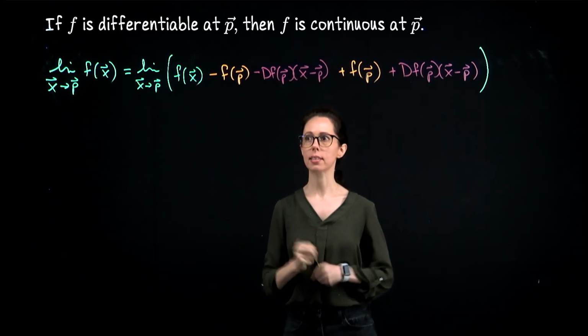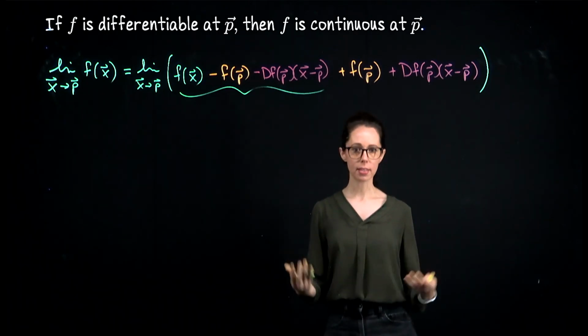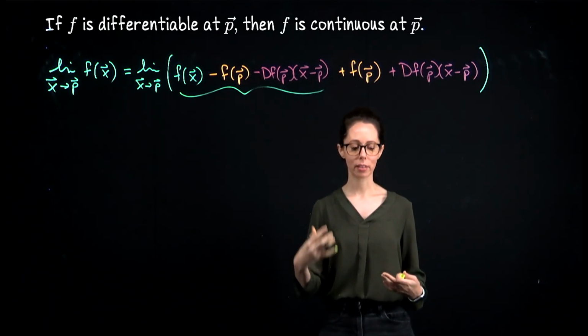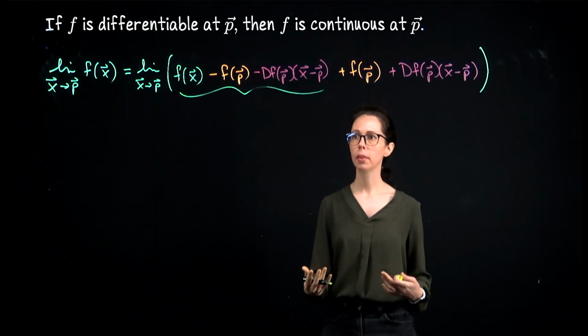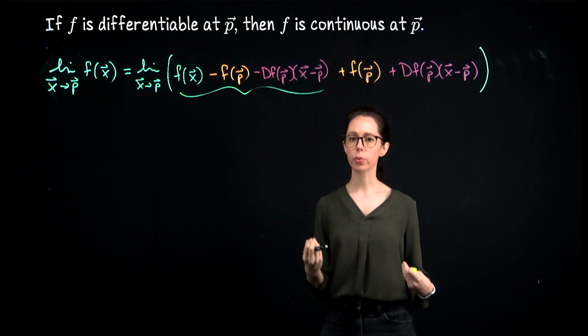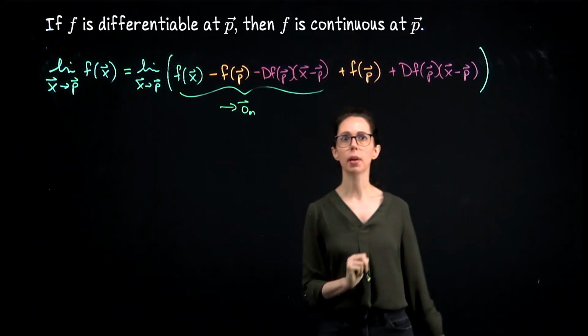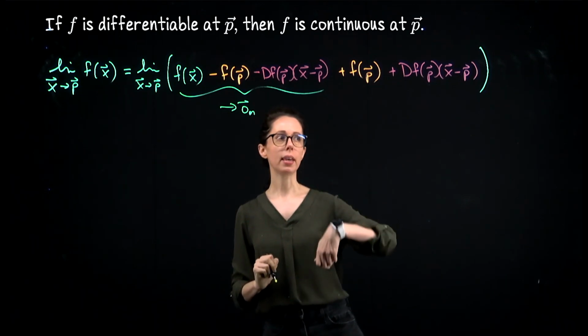But the reason I did this is that this whole expression here is what we have inside the numerator in our limit for differentiability. Since that norm is going to 0, what we are computing the norm of must be going to the origin in Rm. So we know this goes to the origin in Rm. This is just f of p.